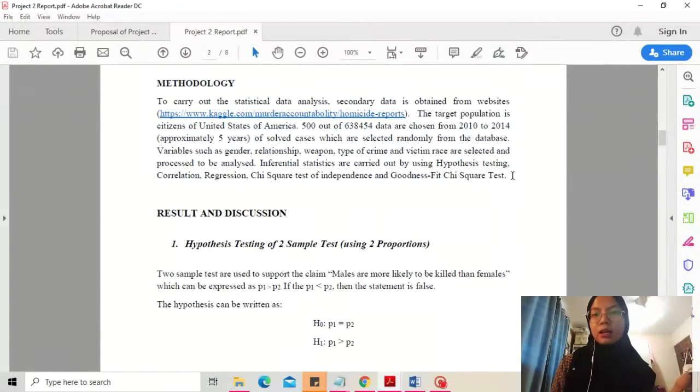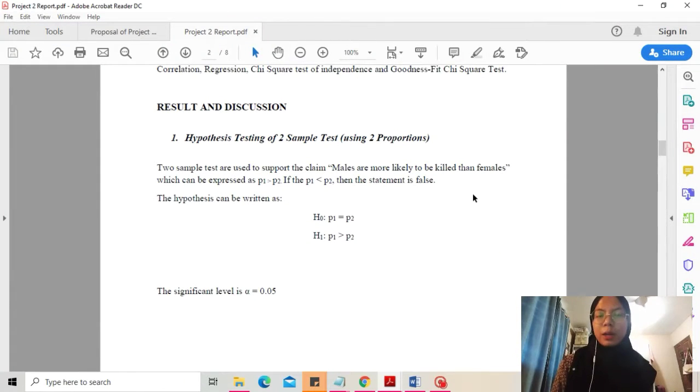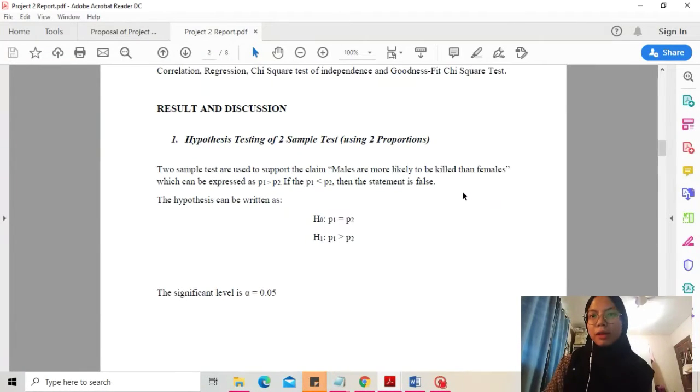From this data, I use inferential statistics carried out by hypothesis testing of two samples, correlation, regression, chi-square test of independence and goodness of fit chi-square test. The first analysis is hypothesis testing of two sample tests. We are testing the claim that males are more likely to be killed than females.